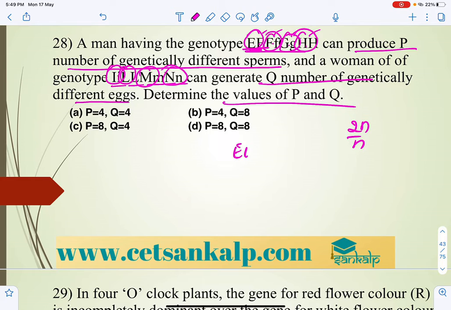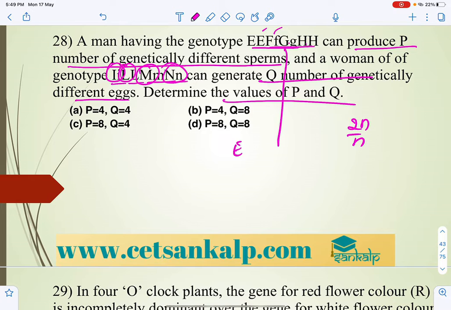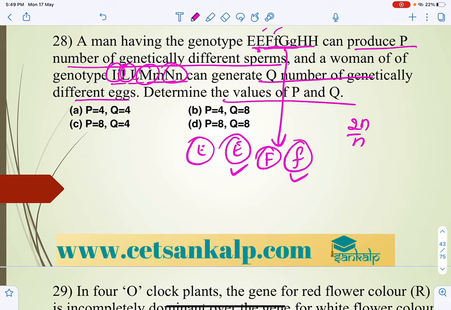If it is EE, let me take the first one: E is one chromosome here, and in the next case F or F will be there. And then in this case any one will be there. So here let us take this one, 50% chances are there.